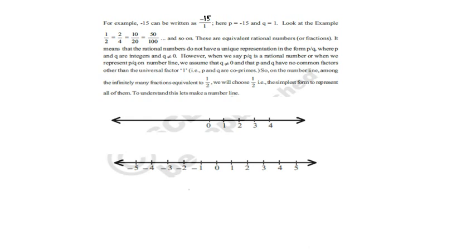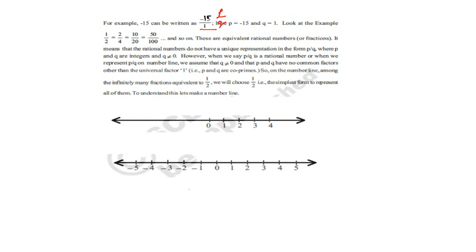Like that, here you may observe in this example, minus 15 can be written in the form of minus 15 by 1. Here P, the numerator, is minus 15, and Q, the denominator, is 1. Both are integers and the denominator is not 0. So minus 15 is an integer. It can be written in the form of P by Q, that is minus 15 by 1. Hence minus 15 is a rational number.